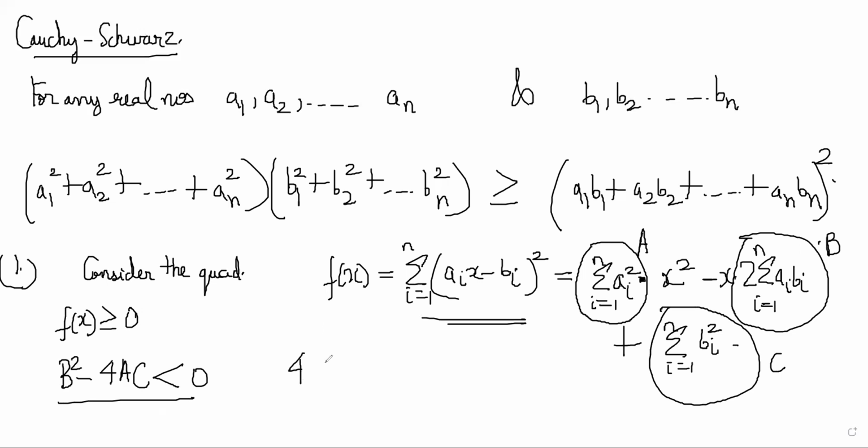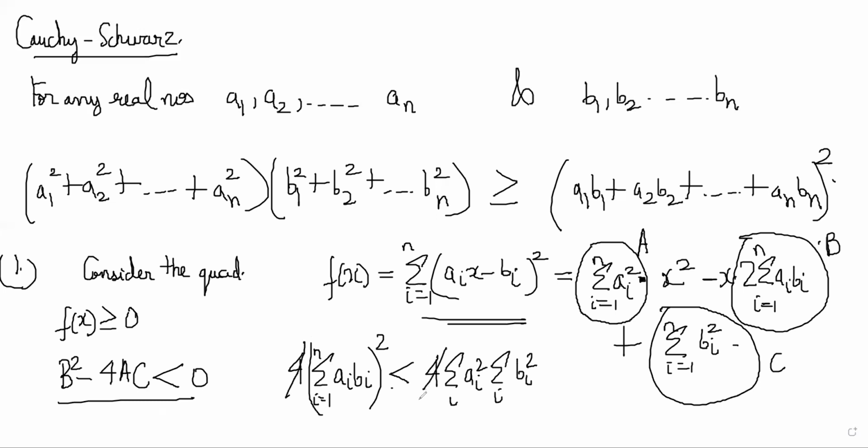So that will give you 4 times (summation of i from 1 to n of a_i b_i) whole square is less than or equal to 4 times summation of a_i square times summation of b_i square. 4 cancels and you get the Cauchy-Schwarz inequality here, right? Take the root, or you can just leave it here. This is the inequality, right? (Summation a_i b_i) whole square will be this right hand side, and this one is the a_i square sum, and this is the sum of b_i square. So it's a direct proof by considering this quadratic f(x).